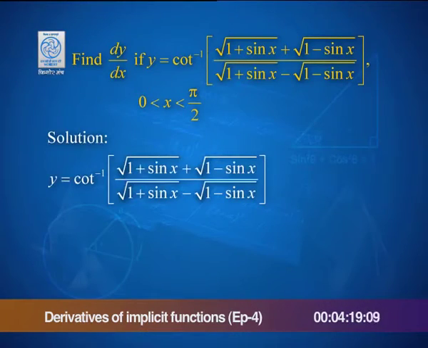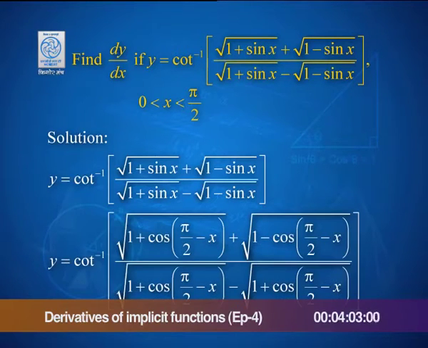Start with y, which is cot inverse of (root of 1 plus sin x plus root of 1 minus sin x) upon (root of 1 plus sin x minus root of 1 minus sin x). What can we do? I can write that sin x as cos of pi by 2 minus x all across. Why would one do that?